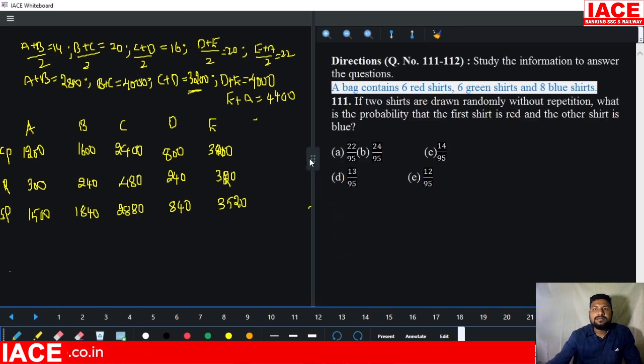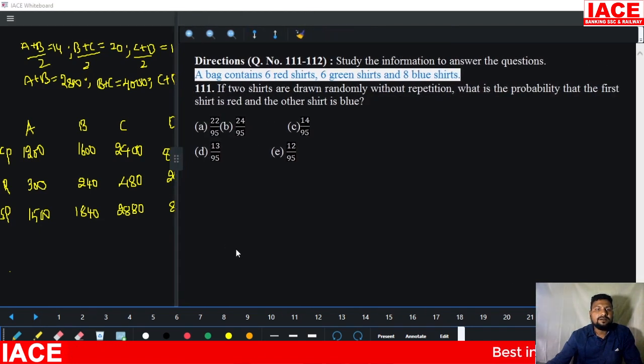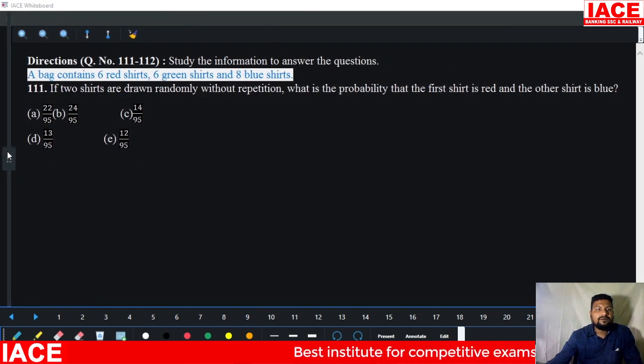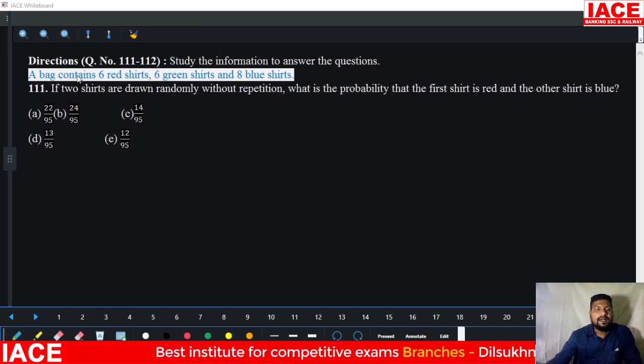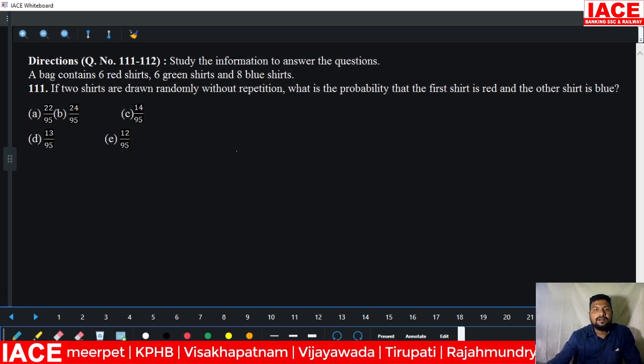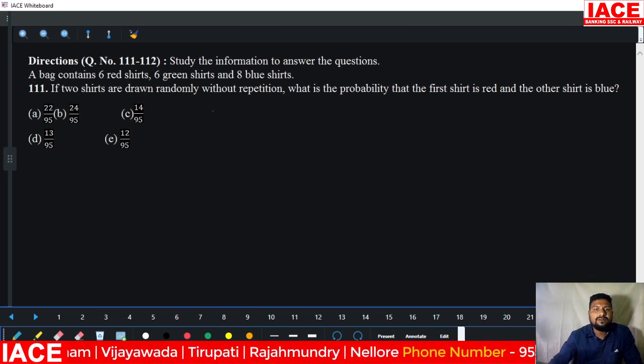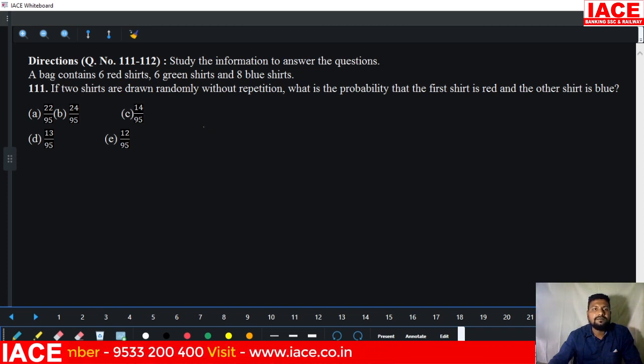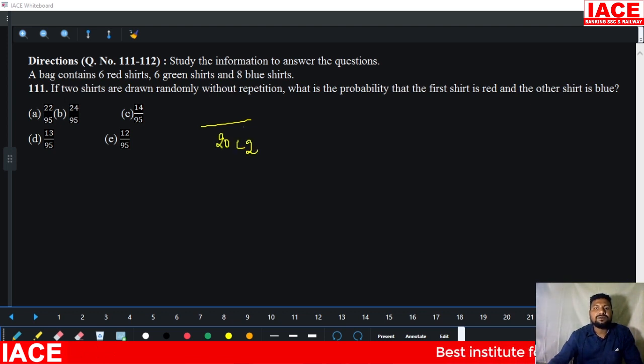Next. Yes, next we have questions that do not require this table. Question 112, we have a different question. A bag contains 6 red shirts, 6 green shirts, and 8 blue shirts. If two shirts are drawn randomly without repetition, what is the probability that the first shirt is red and the other shirt is blue? Okay, then overall how many shirts are there? 20 shirts are there. Out of 20 shirts we have to take 2 shirts only. What is the probability that the first shirt is red and the other shirt is blue?